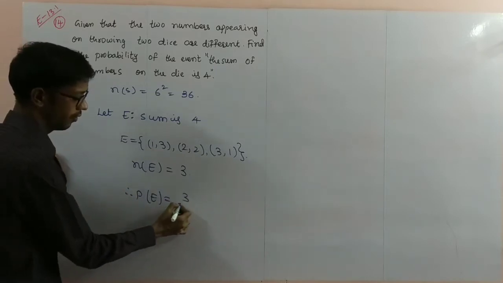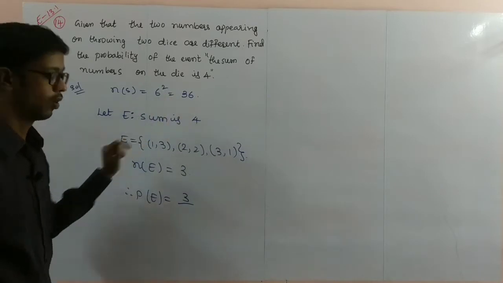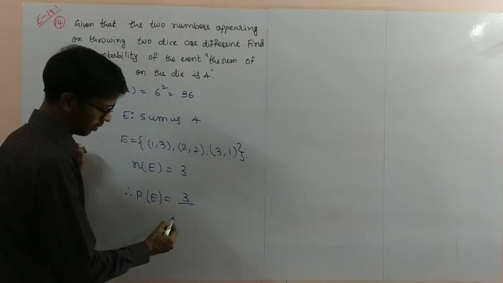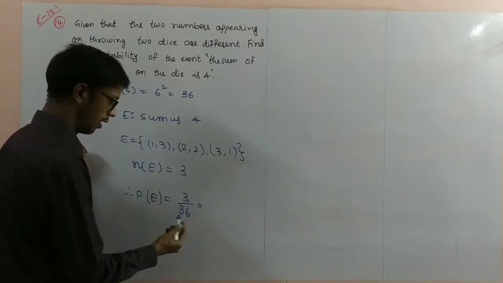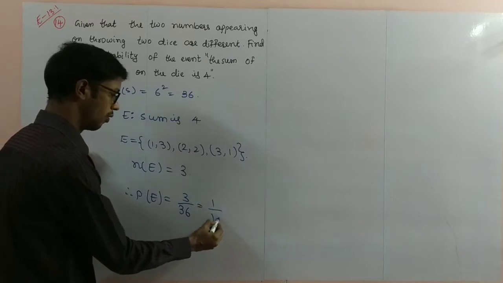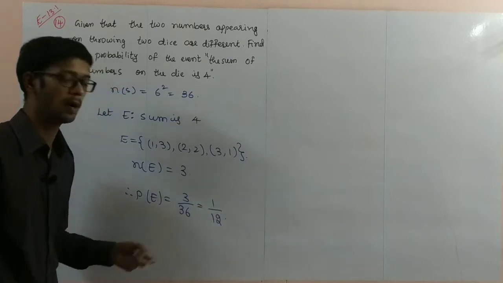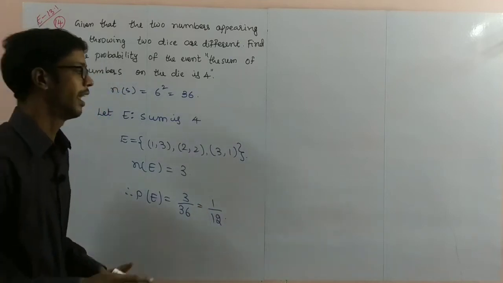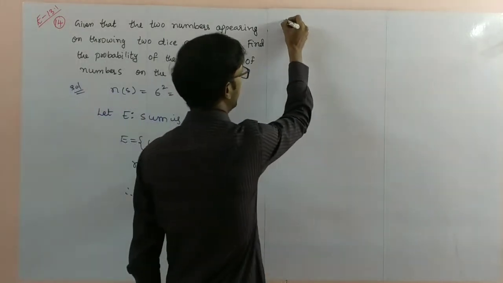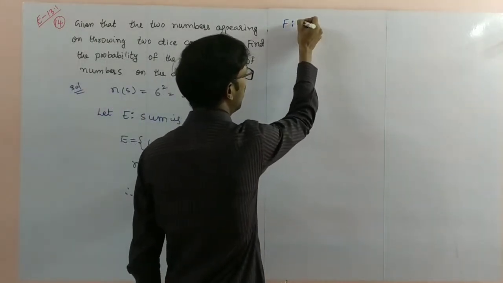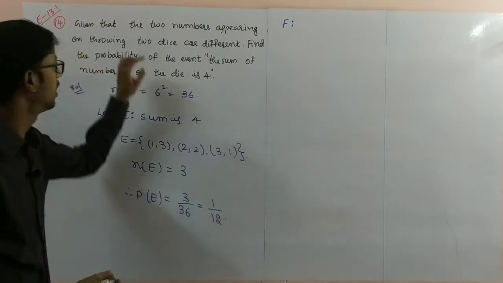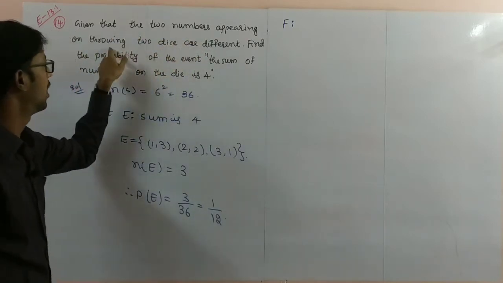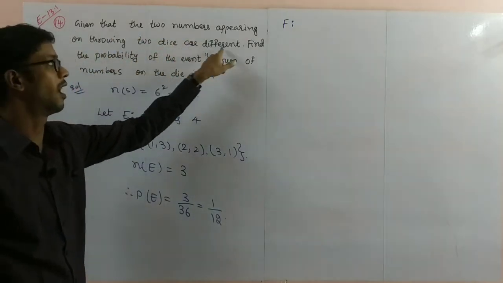So I'll find the probability of E here. Probability of E is favorable outcomes by total number of outcomes, that is 3 by 36, which is equal to 1 by 12. So this is the probability of E, completed. Next, F you have to find. F is the event that the numbers appearing on the two dice are different.